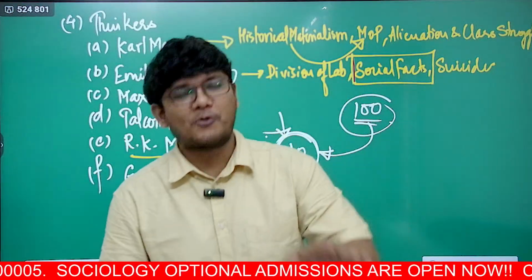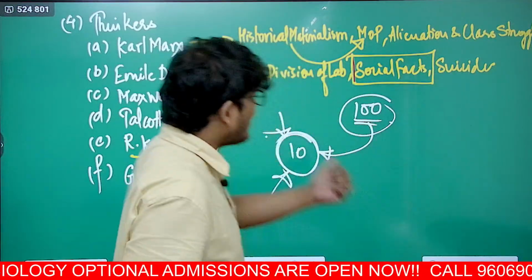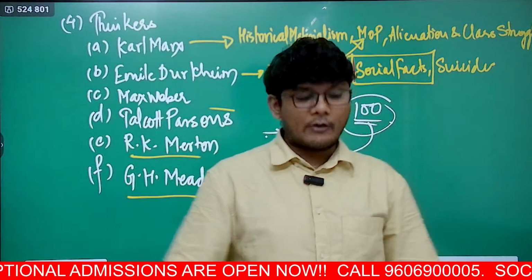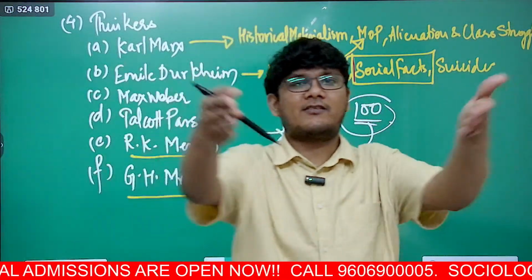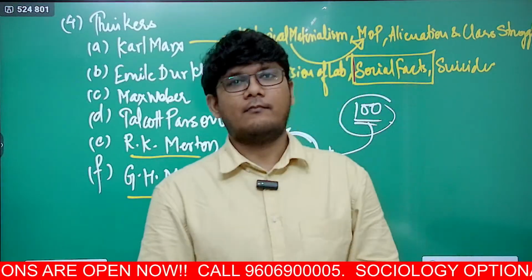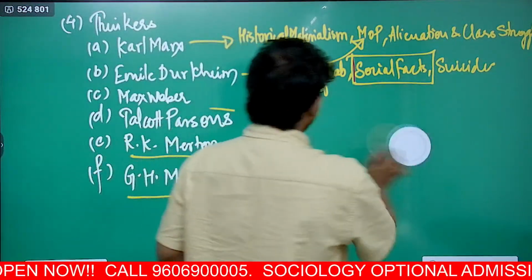You think you have, but no, society has already taken a decision for you, and from that is where you decide. So that is the concept of social facts, which talks about how it is external. It is the society that is deciding for you. It is external to you. That means you cannot control it, right? So these are the interesting things that we are going to see over here.